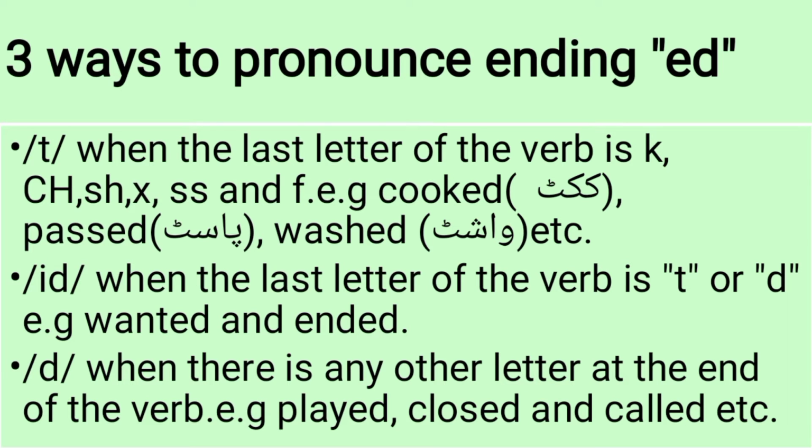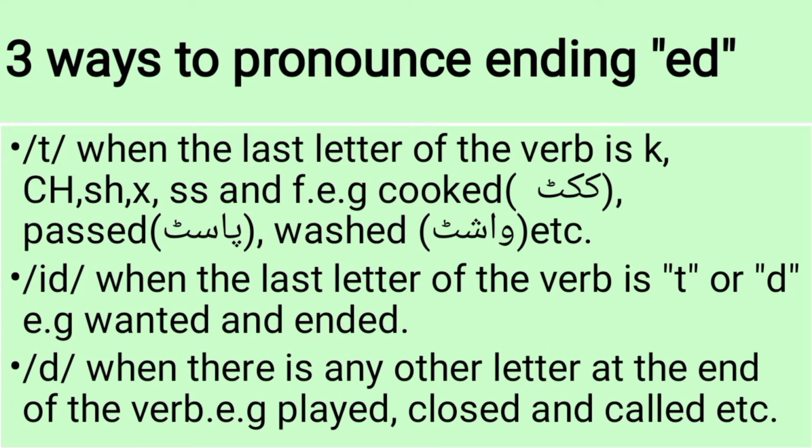Now we will discuss how to pronounce these different types of verbs. I mean to say different types of regular verbs. Now if we start from the first line, the ending ed of the regular verb will be pronounced as t sound instead of d sound.